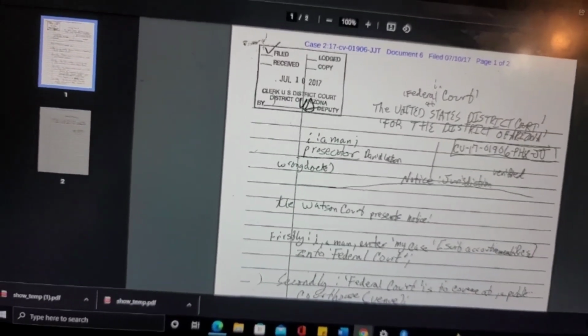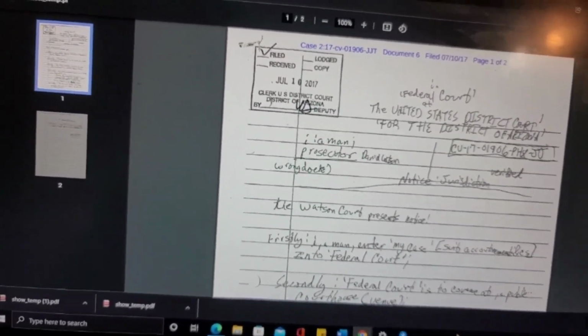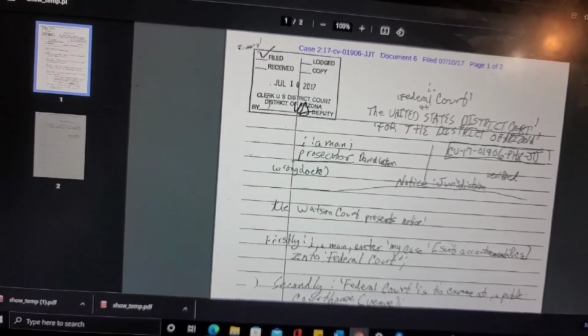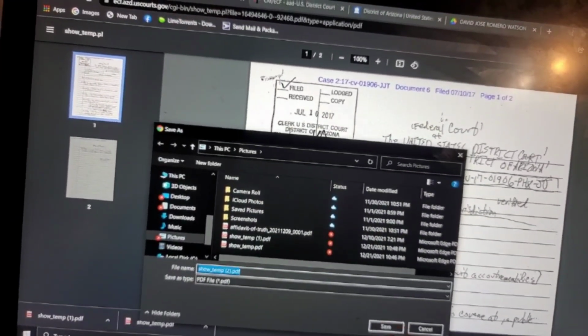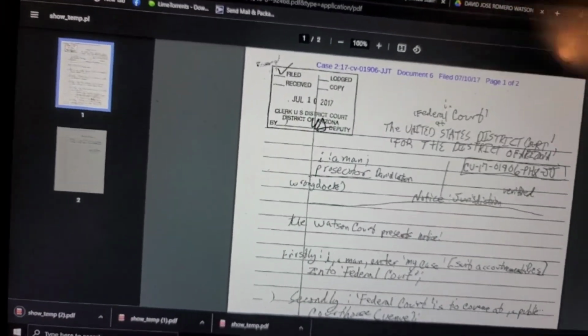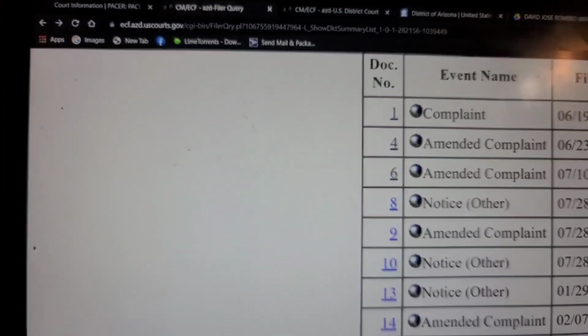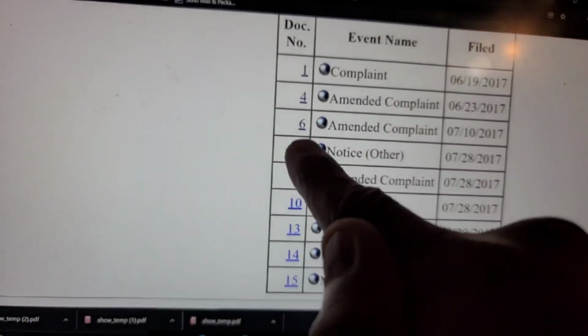This is 2 pages, and this is a notebook paper. Okay, so not very professional, but it just goes to show you that it still can be done. So let's download that one and save it, and then let's click back. Okay, click back right here, and click back again. Okay, let's click on number 8. Okay. So this one cost me 10 cents, and this is just 1 page.